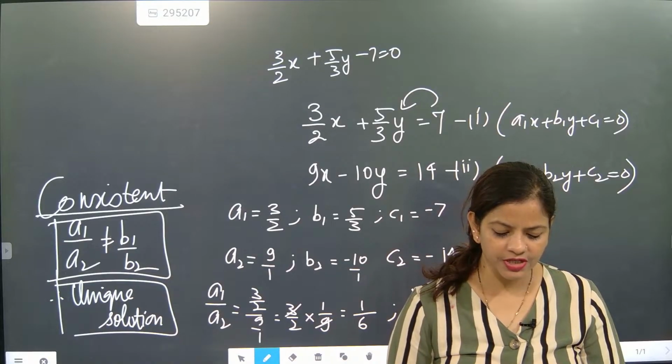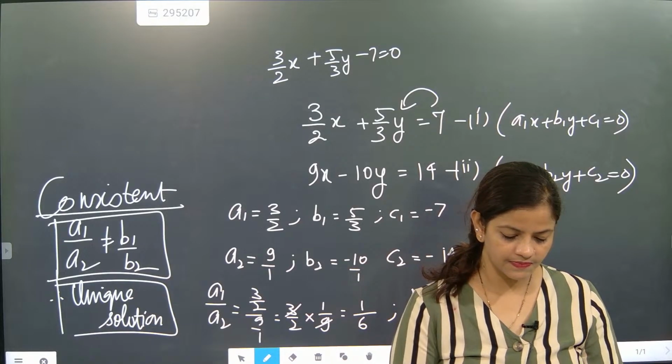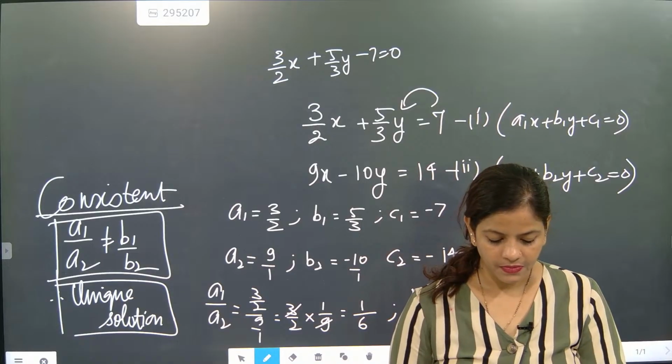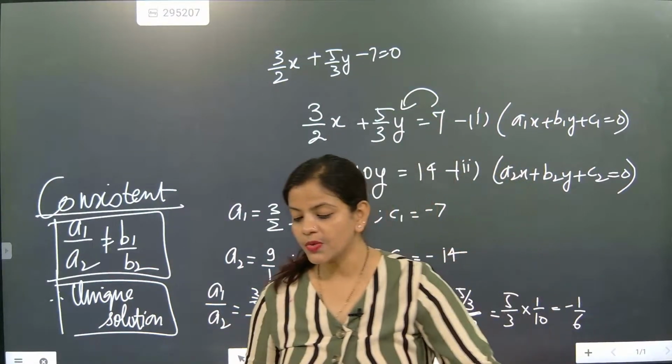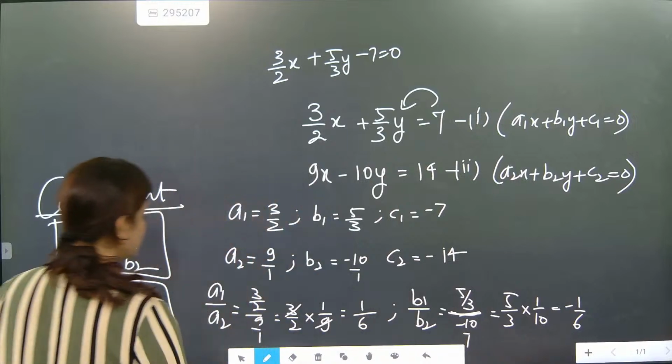Are we ready for the next question? Now, a 2-mark linear equation question. See, now we understood that A1 by A2 not equal to B1 by B2 is what type of solution? Unique solution. A1 by A2 equal to B1 by B2 not equal to C1 by C2: no solution, it is parallel and inconsistent. A1 by A2 equal to B1 by B2 equal to C1 by C2: what type of solution? Infinitely many solutions. Is it consistent? Yes, it is consistent.